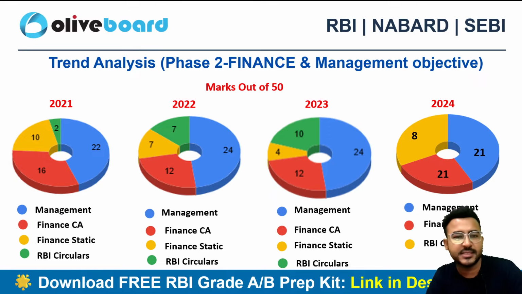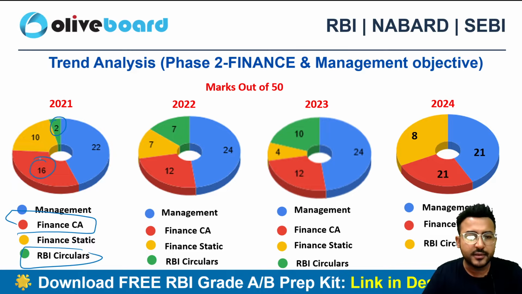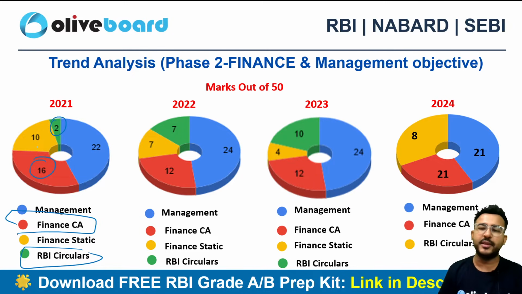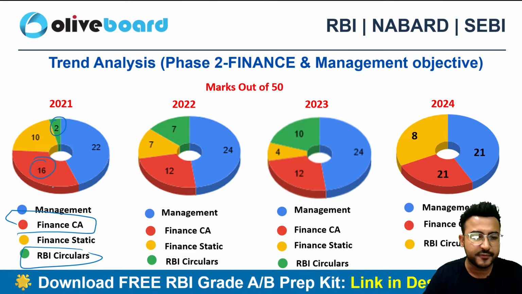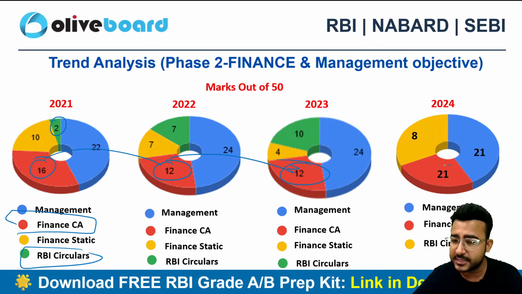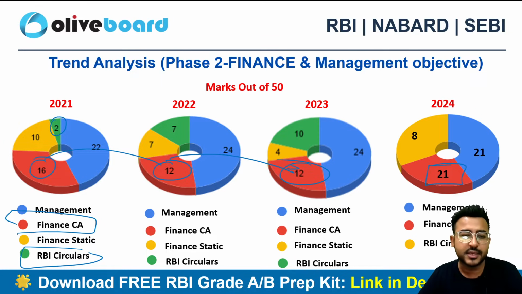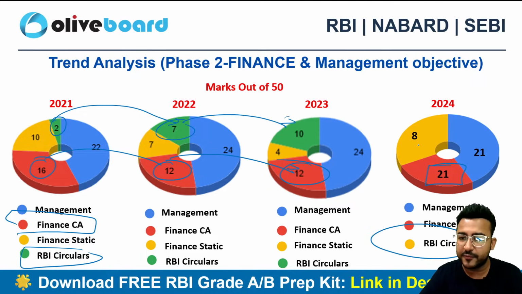If I do the trend analysis for your phase 2 examination, we can see that in finance current affairs you are getting 16 marks. RBI circulars again 2, right? And after 2022-2023, we can see a consistent increase in the finance current affairs weightage in the examination. Earlier it used to be anywhere around 15 to 16. In 2024, for the first time, we have seen 21, right? If I talk about the RBI circulars, then it used to be 2, then 7, then 10, and as of now in 2024, it is 8.